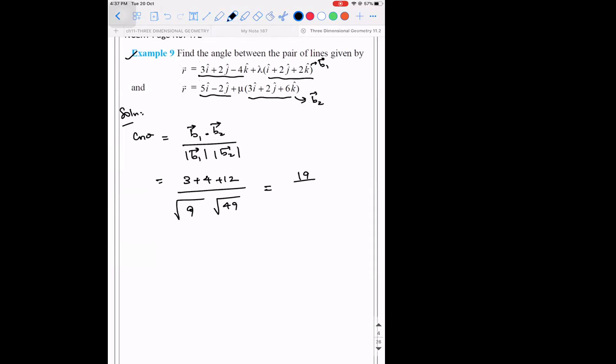So 19 divided by 3 into 7. So 19 divided by 21. So theta will be how much? Cos inverse of 19 divided by 21. So here we are defining the acute angle. If you want the obtuse angle, it will be pi minus cos inverse of 19 by 21.